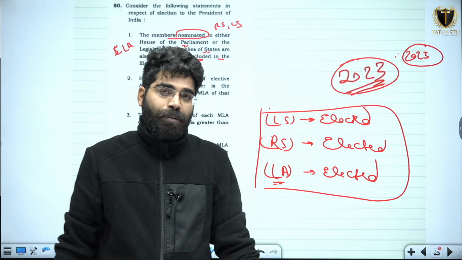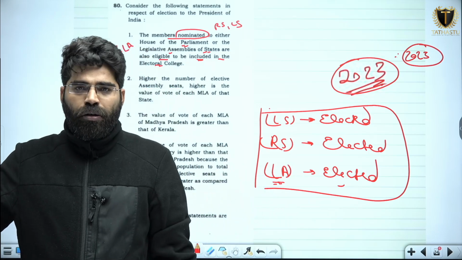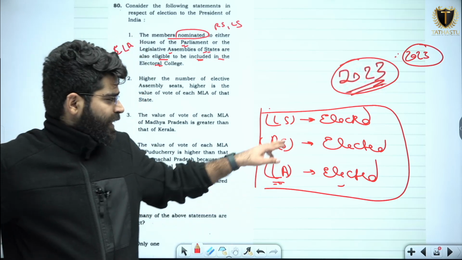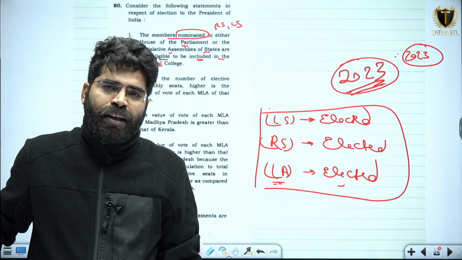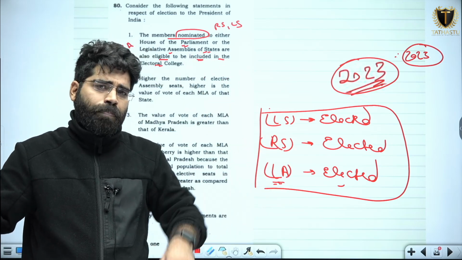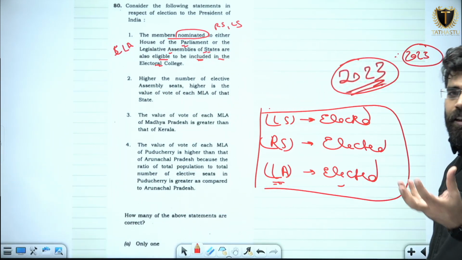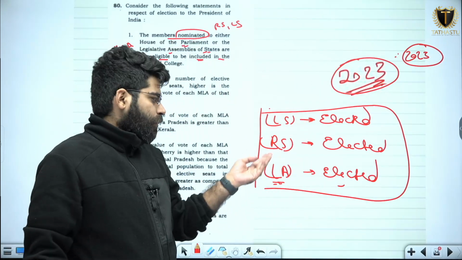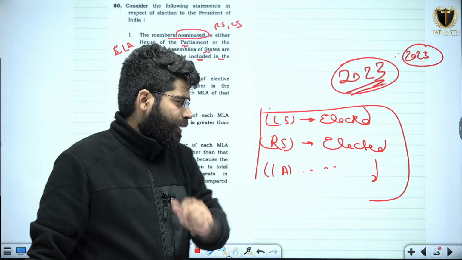Legislative assembly is also in Delhi, so this means the elected members of the Delhi legislative assembly will also participate. Now if I ask about nominated members of Lok Sabha, tell me one thing, are nominated members of Lok Sabha in this list? So they will not participate in the presidential election. Nominated legislators of Rajya Sabha, they will also not participate. Similarly, if I say members of the state legislative council, tell me one thing here, did I write legislative council? It is only the legislative assembly, and within that also its elected members, not nominated members.